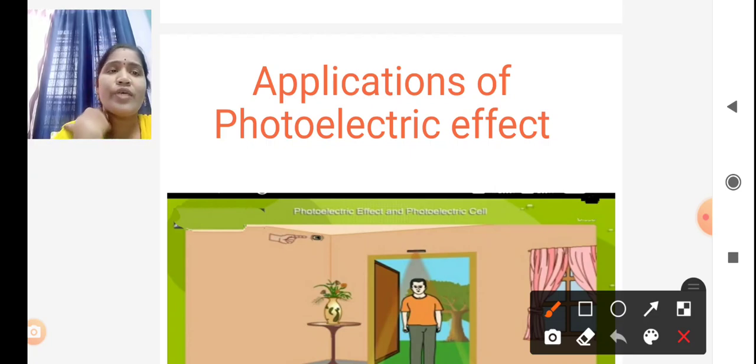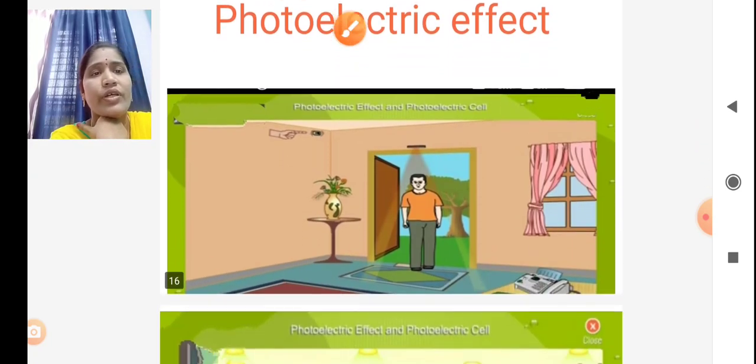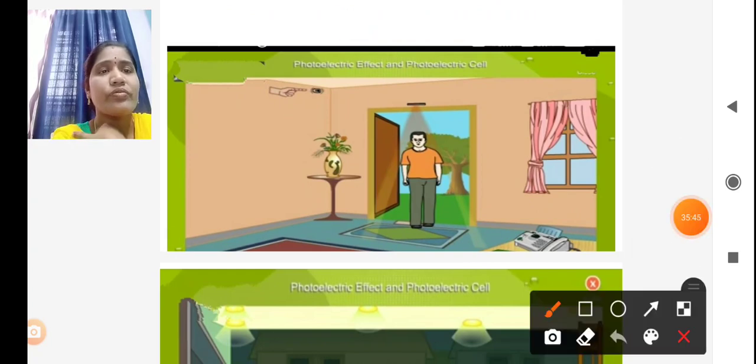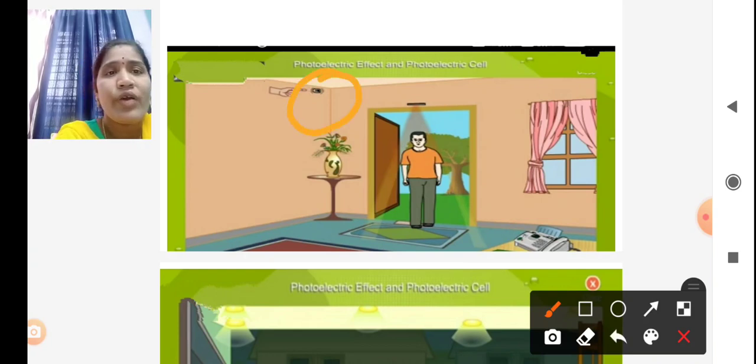For example, observe this picture here. With an automatic burglar alarm, when thieves enter our home, the alarm rings. That is called a burglar alarm, an automatic burglar alarm.